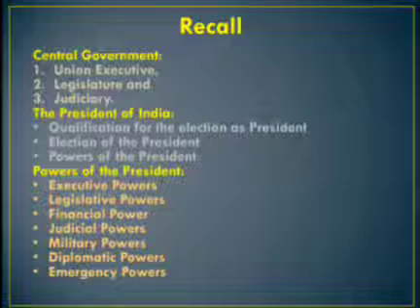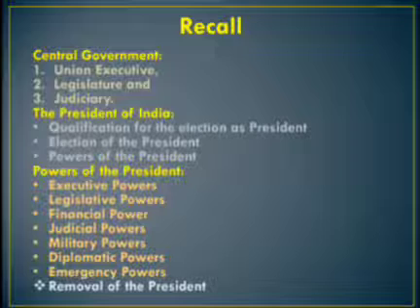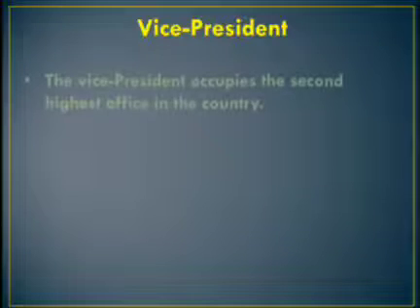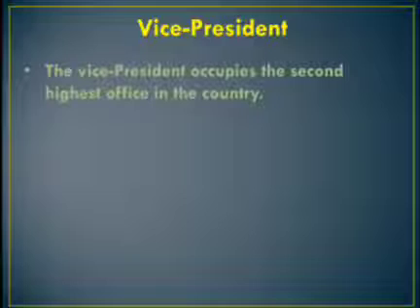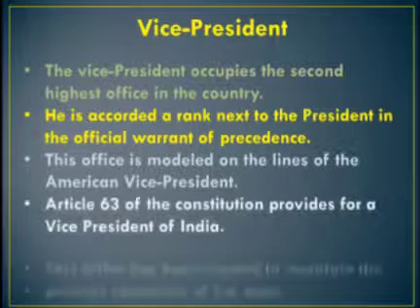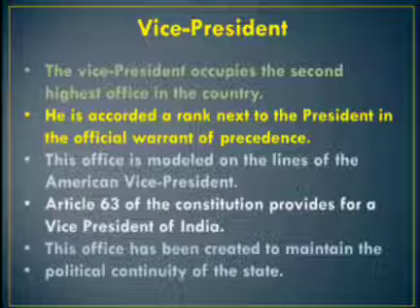Then removal of the president. Today in class we are going to discuss the Vice President. What are the qualifications of the Vice President? How is the Vice President elected? Article 63 of the Constitution provides for a Vice President. This office has been created to maintain the political continuity of the state. The Vice President exercises the executive power of the Union as and when the President is unable to do so due to sickness, or when the post of President becomes vacant due to resignation, death or removal. The Vice President can act as President.